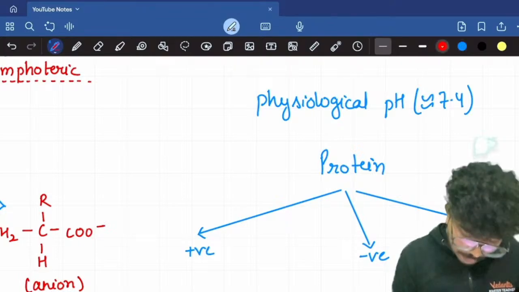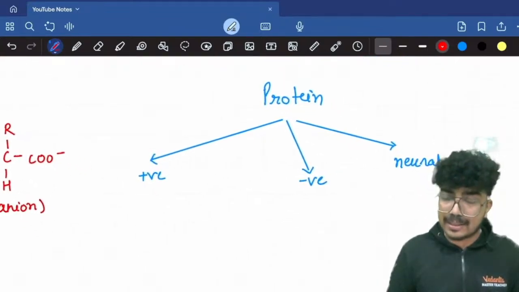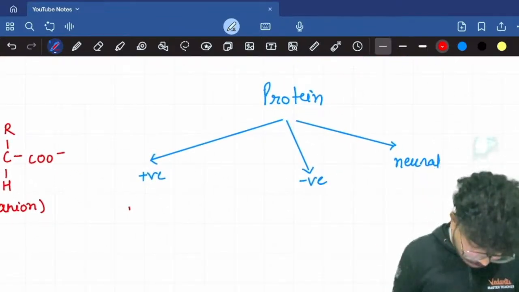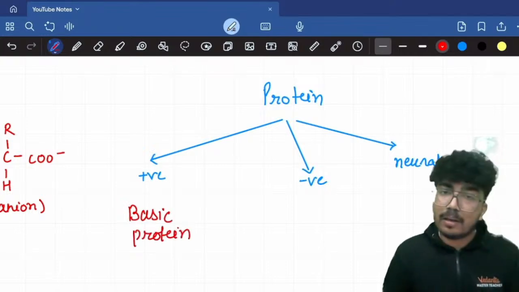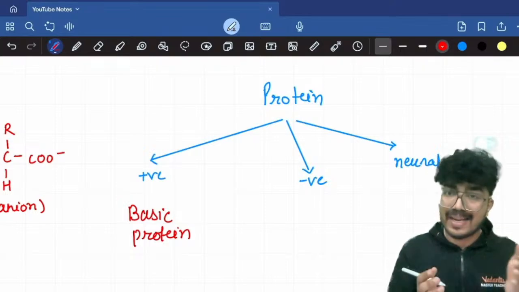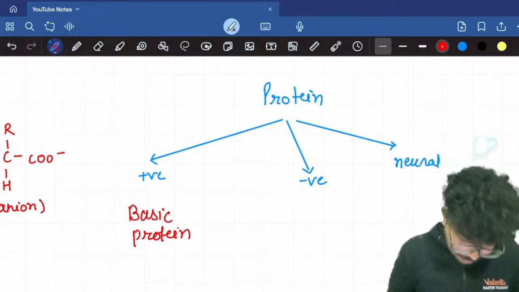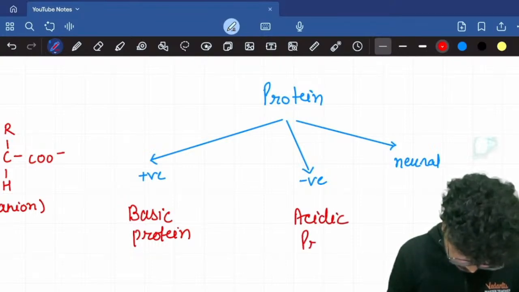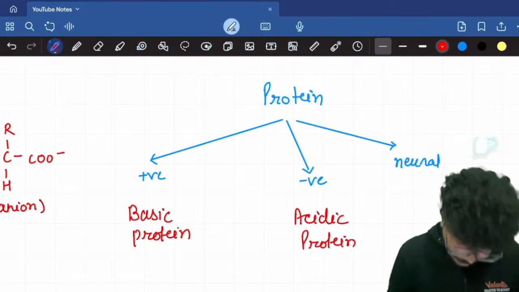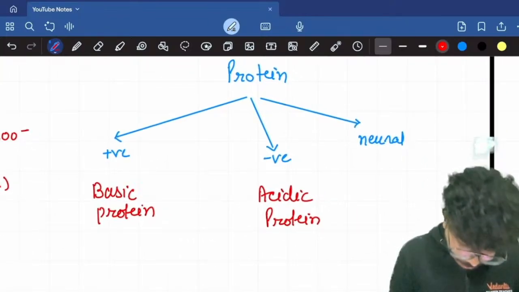When a protein has an overall positive charge, it is called a basic protein. When a protein has an overall negative charge over its surface at the physiological pH, it is called an acidic protein. And when it has no charge, it will be called a neutral protein.